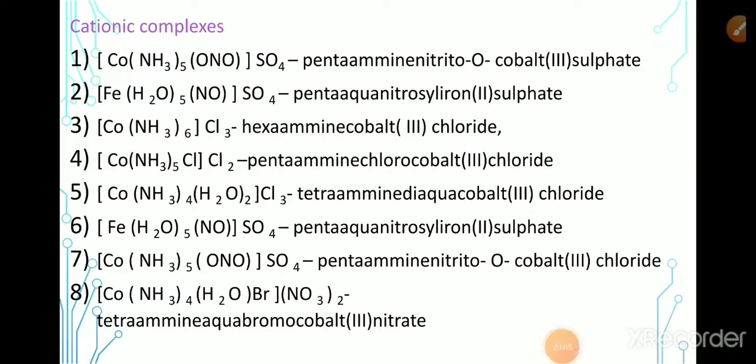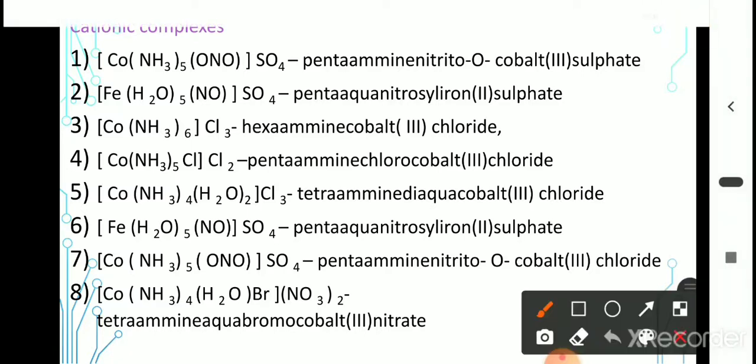Okay, here are the examples for the coordination compounds with the cationic complex ion. Cationic complex ion means the complex ion has a positive charge. Okay, as you already know, whatever may be the type of the ion, whether it is simple or a complex, we have to write the cation first. Here the cation is the complex ion. Okay, SO4, the charge on the SO4 is -2.